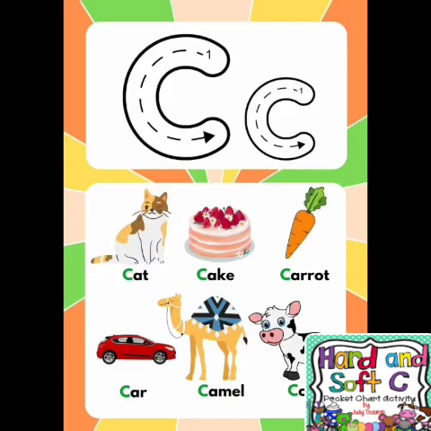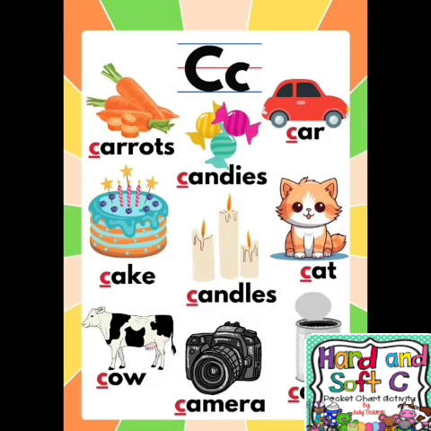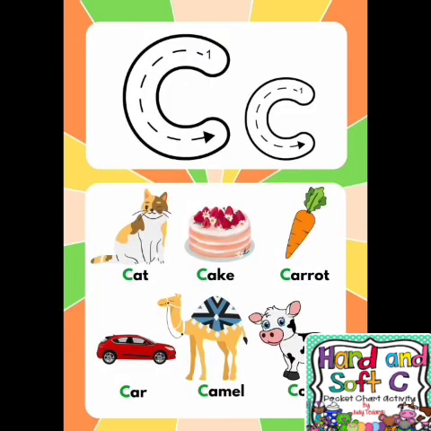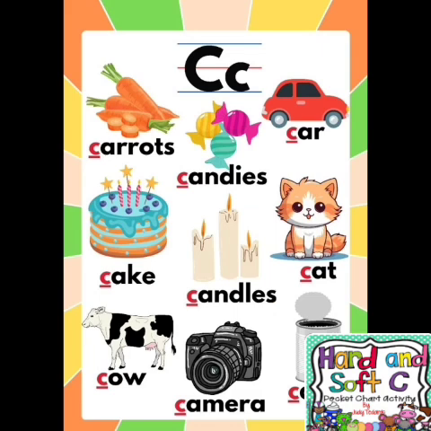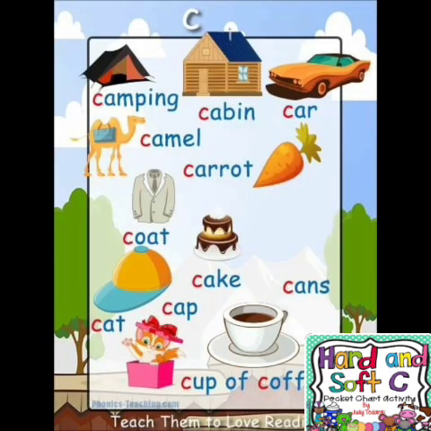For example, cake. C is followed by A. Cup. C is followed by U. Coffee. C is followed by O. Camel. Cute. Car. Cow. C here is hard.